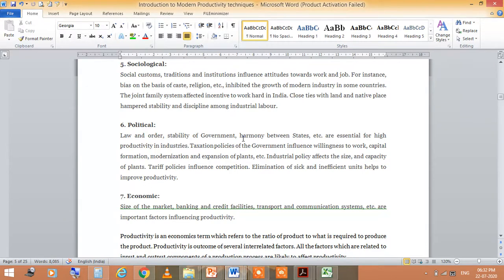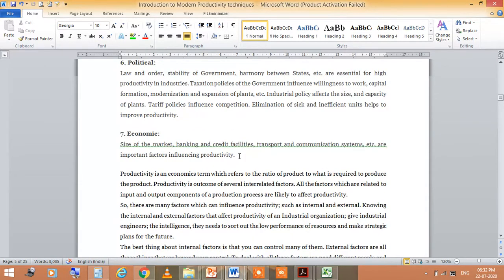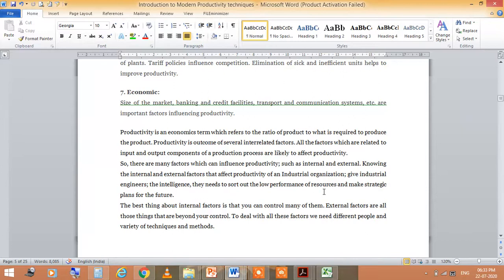Now the next is the economic factor, meaning size of the market, banking and credit facilities, transport and communication systems, etc. These are important factors influencing productivity. Productivity is an economics term which refers to the ratio of product to what is required to produce the product. And productivity is the outcome of several interrelated factors that are related to the input and output components of a production process, which are likely to affect productivity.